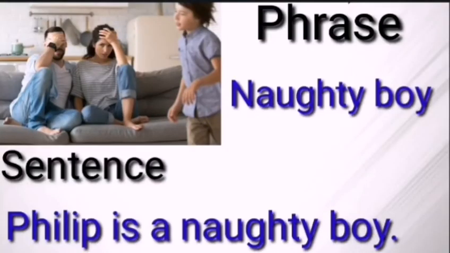Here in this picture, if I say naughty boy, you will not get the full meaning by hearing naughty boy. So naughty boy is a phrase, and if I say Philip is a naughty boy, you can understand, yes, Philip is a naughty boy. Remember, a sentence has subject, verb, object. Subject Philip, verb is, object a naughty boy. So a sentence gives you complete meaning. A phrase gives you incomplete meaning.